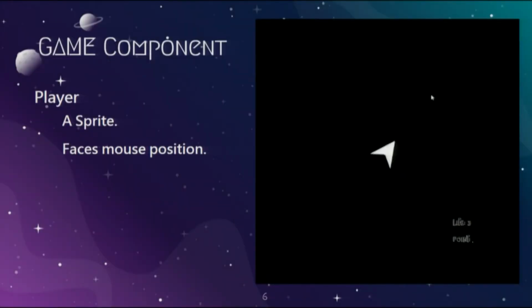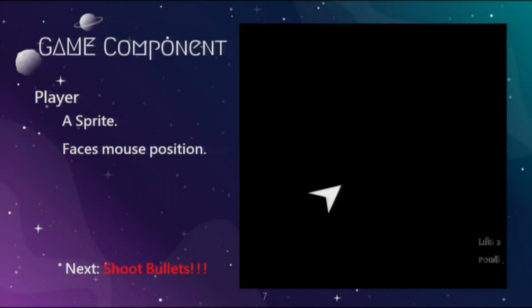The first component of the game is the player. The player in the game is basically a geometry sprite. But if it's just a simple plain image, it will be too boring. So I set it to face the position of the mouse. How do I implement that in C++? Let's say you have your player over here, and your mouse is the cute little face over here.